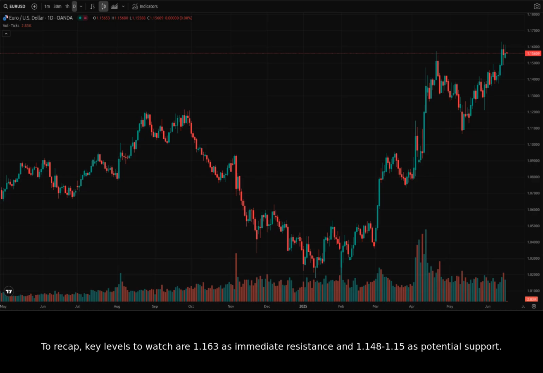To recap, key levels to watch are 1.163 as immediate resistance and 1.148 to 1.15 as potential support. SocGen's 1.20 target seems ambitious, contingent on a weakening dollar and a break above 1.163. The FXStreet forecast, however, suggests a possible return to parity, highlighting long-term bearish potential.